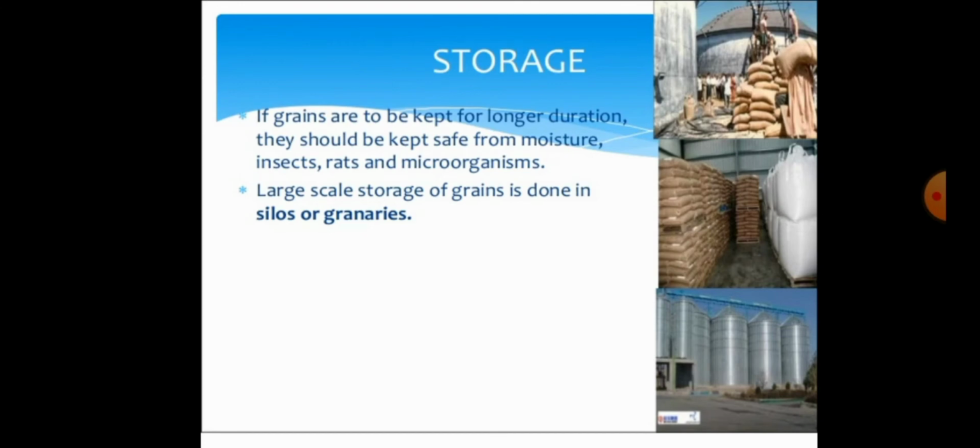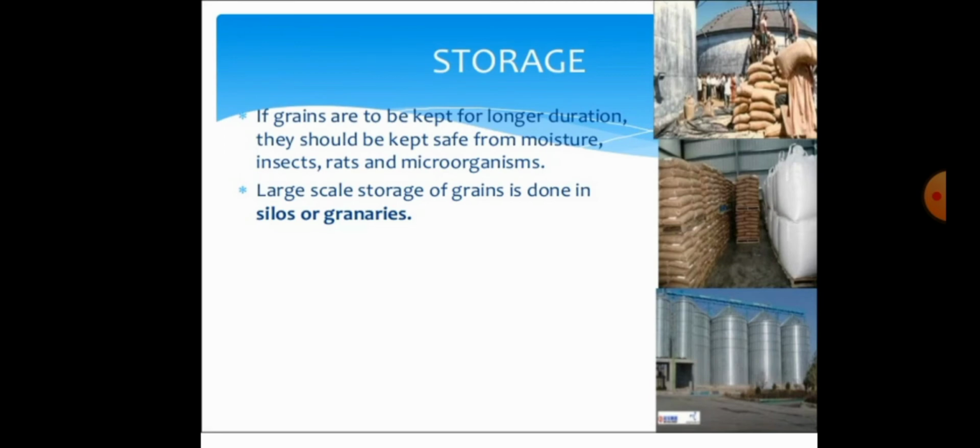So when moisture is there in the grains, these three will come and spoil everything. So you have to take care about moisture content, insects, rats and microorganisms.